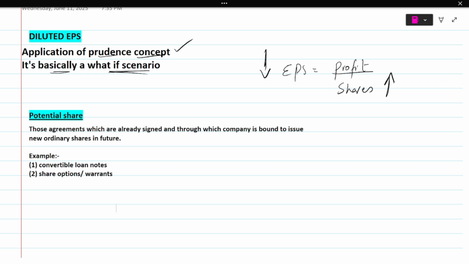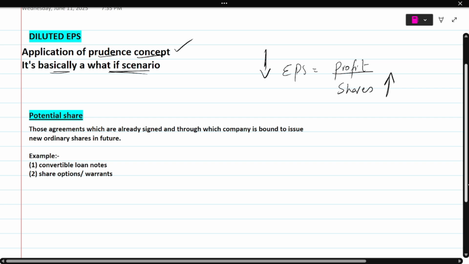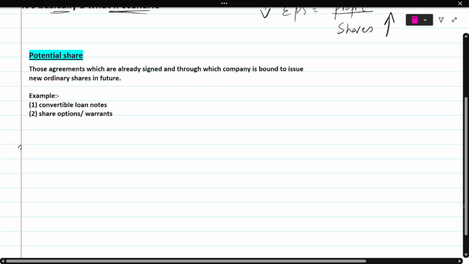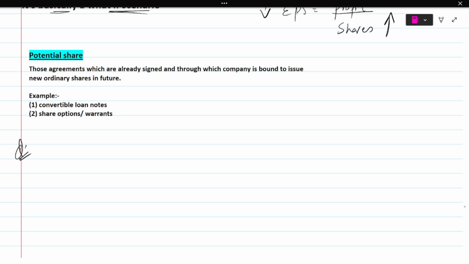Okay, so let's now take an example, and with the help of the example we are going to understand this, just like the way we have been understanding all the things before, right? So here's a question. What does the question say? The question says that the number of shares at the start of the year is 10,000.